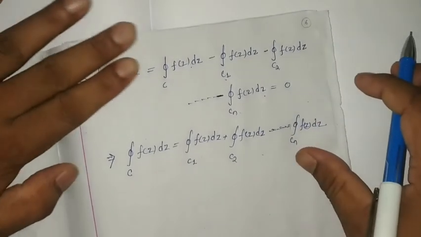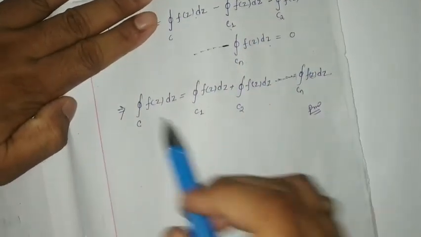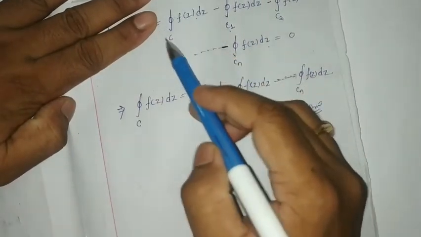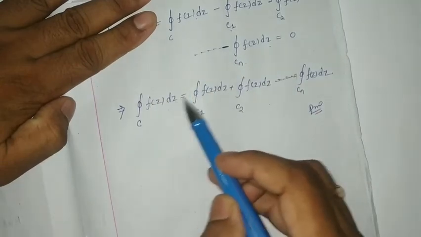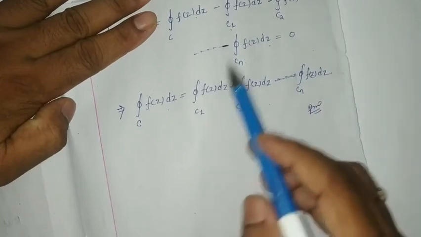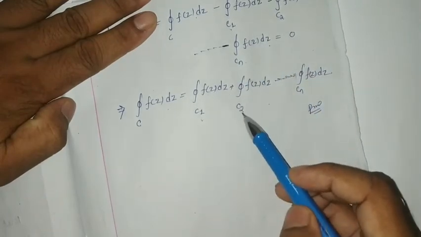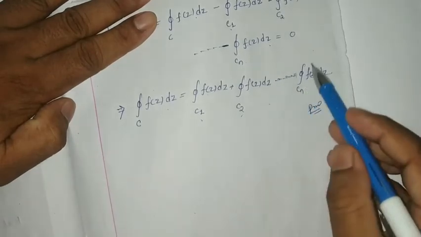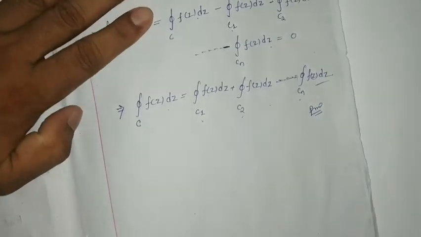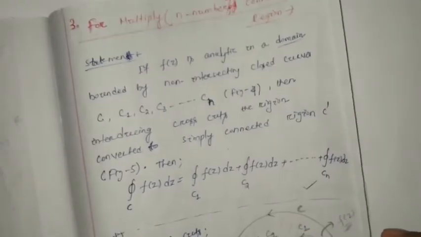Now just consider this much. Then what are we going to get? If we take these terms to the right side, then we get closed integration C Fz dz equal to closed integration C1 Fz dz plus closed integration C2 Fz dz and so on, closed integration Cn Fz dz. Hence it has been proved, whatever we defined initially.